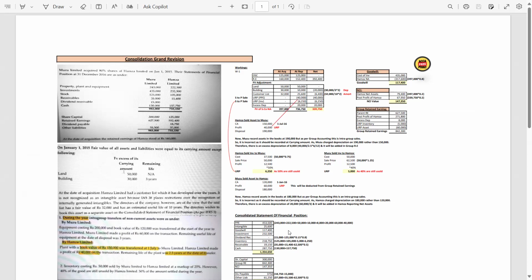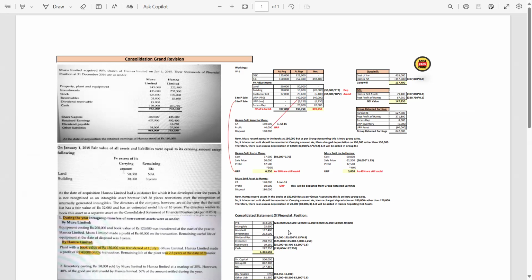In this case, there were two dividends. The first dividend relates to 2015, and now we are in 2016, so of course we can take this dividend. But there is a second dividend at 10%, which will be received in 2017, so we can't record it in the group. The dividend which was issued by the subsidiary in 2015, now in 2016 we have to calculate whether the dividend value is correct or not.